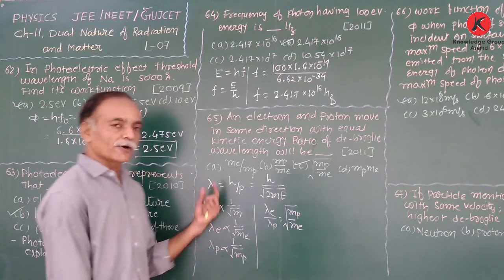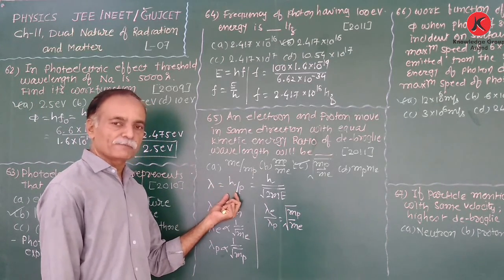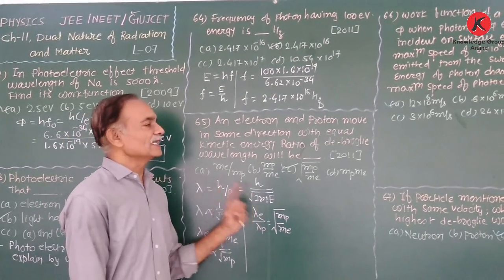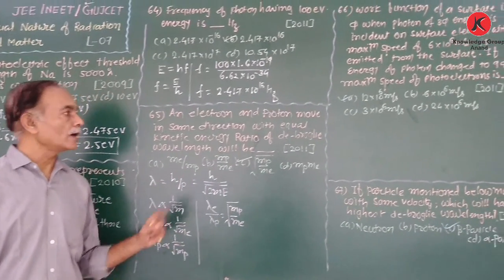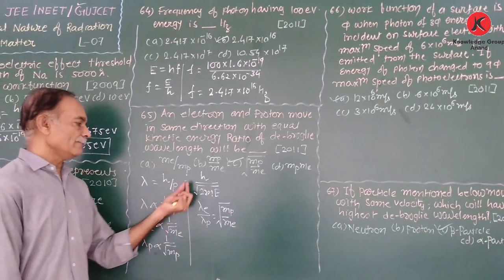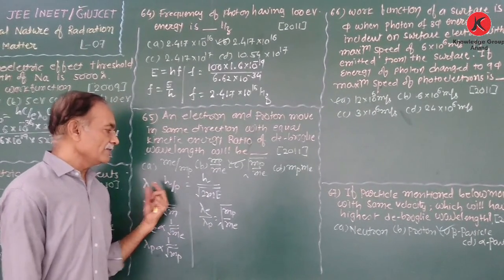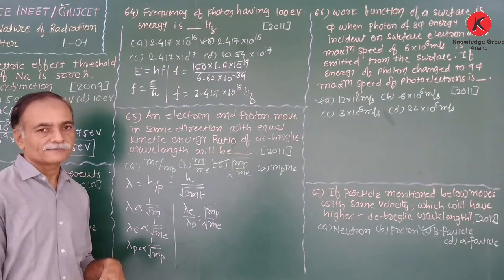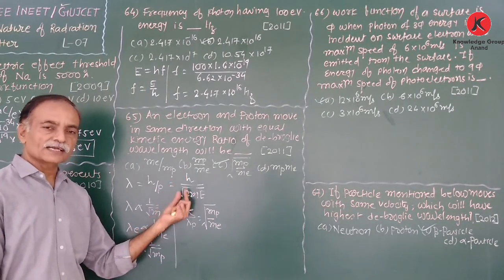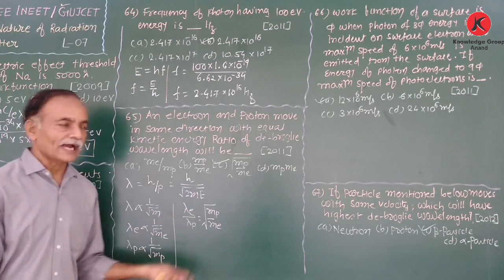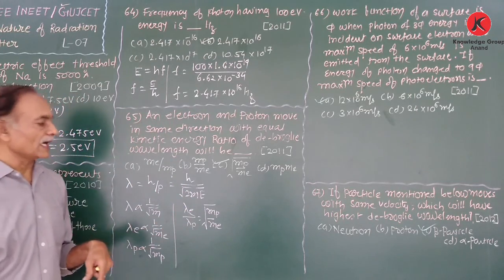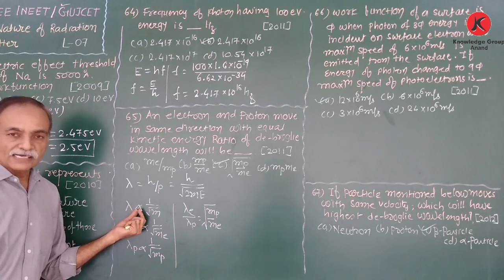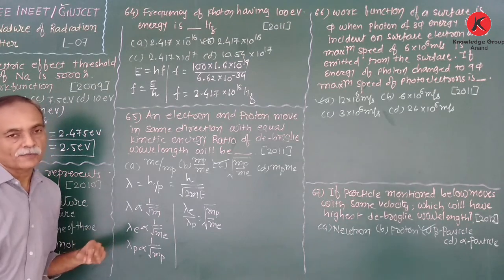Again, the de Broglie wavelength lambda is equal to h upon p. Here the momentum is not given, but the kinetic energy of the electron and proton are the same. Therefore, the de Broglie wavelength lambda is equal to h upon under root of 2mE. Here h is constant, 2 is constant, and E, the kinetic energy of electron and proton, is the same. Therefore, lambda is only inversely proportional to the square root of m.